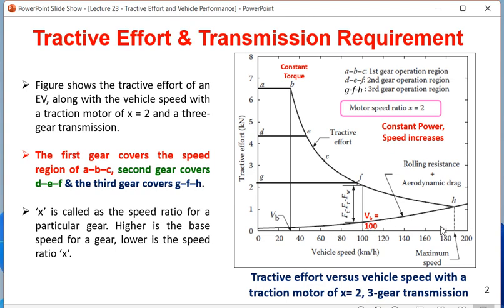And H, you are finding, is the calculated position of the maximum speed. And in this case, at this point, rolling resistance and aerodynamic drag are also increasing.